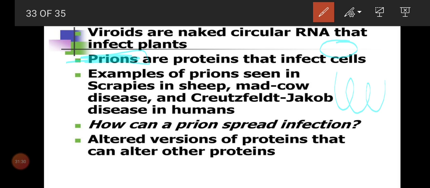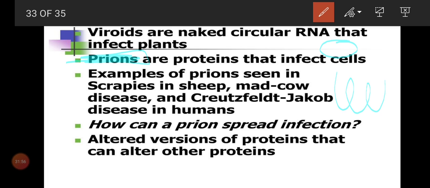So how can we define prions? Prions can be defined as proteinaceous infectious particles. And what diseases can be caused by prions? They cause disease in animals, plants, and even human beings.